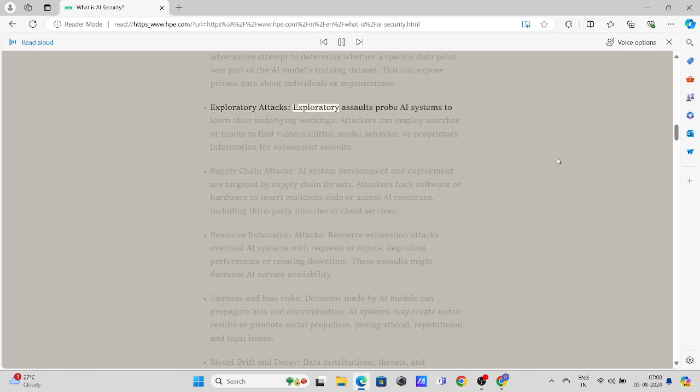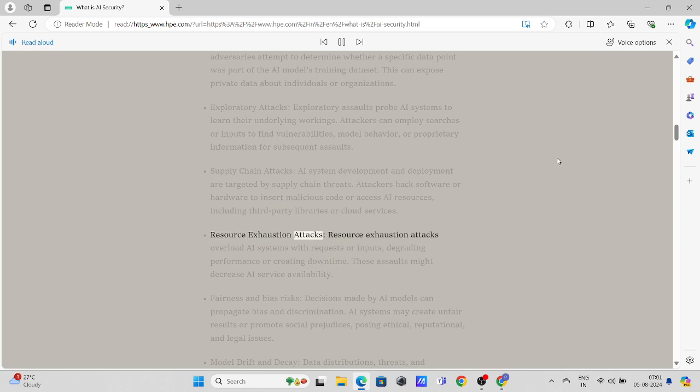Exploratory attacks. Exploratory assaults probe AI systems to learn their underlying workings. Attackers can employ searches or inputs to find vulnerabilities, model behavior, or proprietary information for subsequent assaults. Supply chain attacks. AI system development and deployment are targeted by supply chain threats. Attackers hack software or hardware to insert malicious code or access AI resources, including third-party libraries or cloud services.